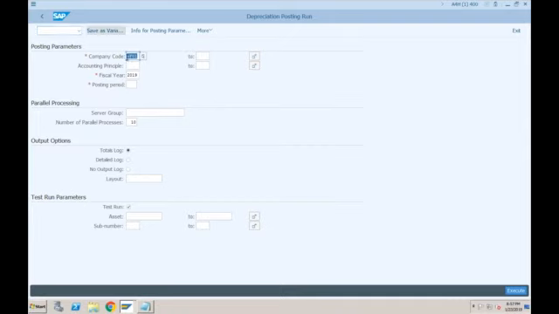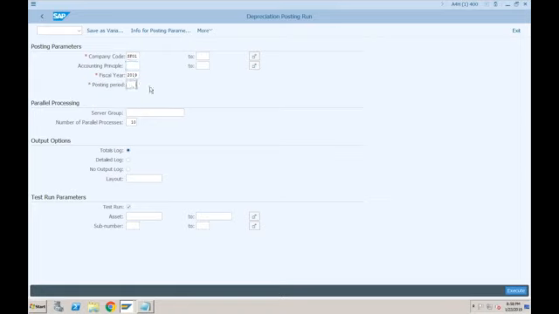Also, this accounting principle: earlier, without accounting principle 01, it was not possible to execute the depreciation. So it was always considering 01 and then it was passing on the values to the other depreciation areas. But now, you can even perform this depreciation run for a particular depreciation area independently, okay, which is normally not required. Normally, this is a month-end activity which is done on the same day for both IFRS as well as local accounting principles. So normally we don't provide this, but there is an option where you can provide this information also.